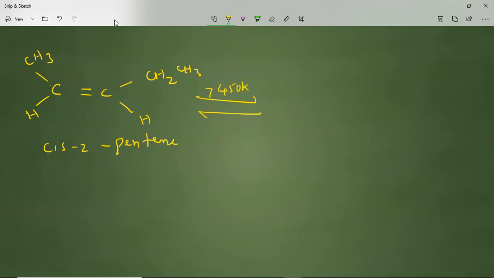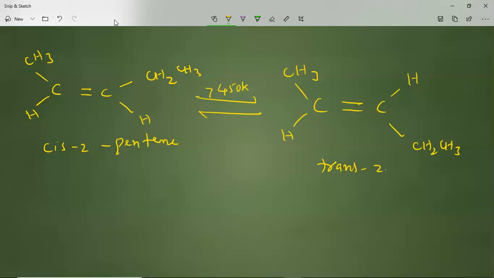That is a rather extreme condition, where the methyl and ethyl groups end up in opposite directions, with the hydrogens also opposite, giving trans-2-pentene. So interconversion is highly unlikely, but it is possible under extreme conditions of temperature, pressure and so on.